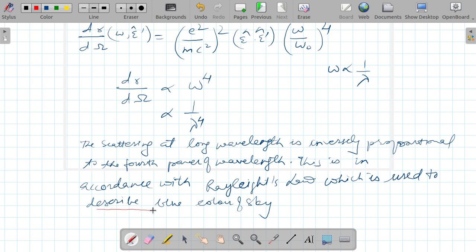So this is the first part, and I can also calculate the total cross section.